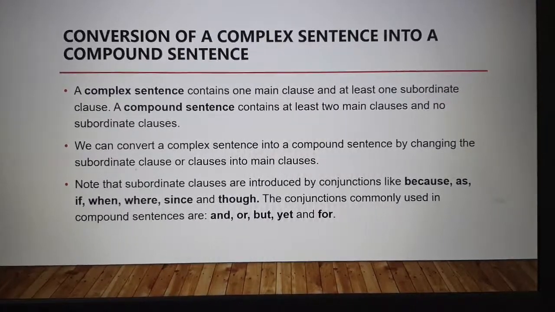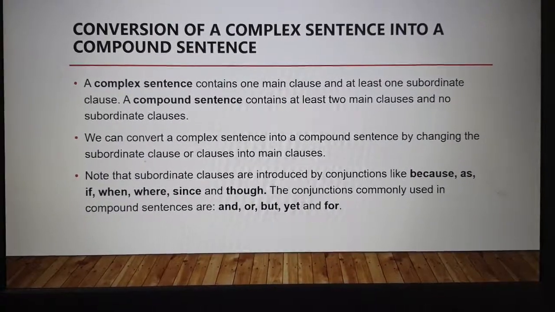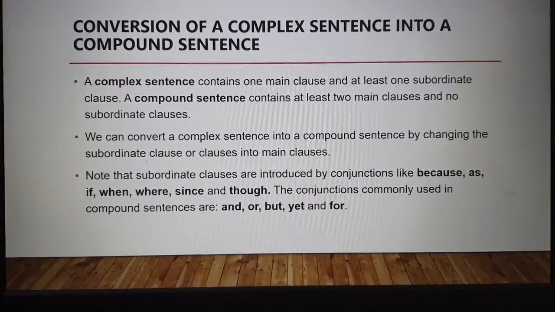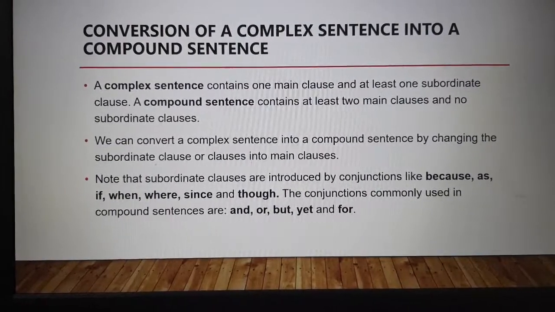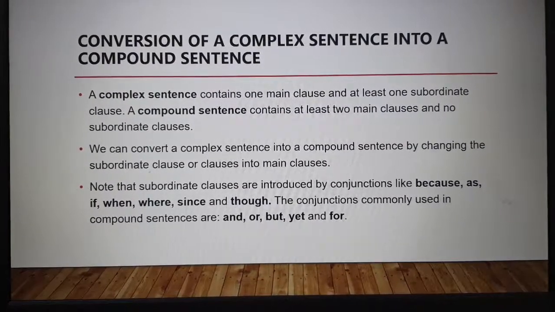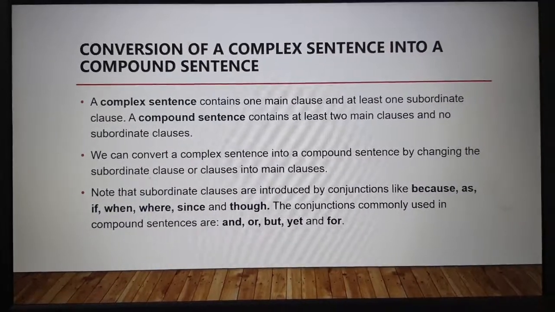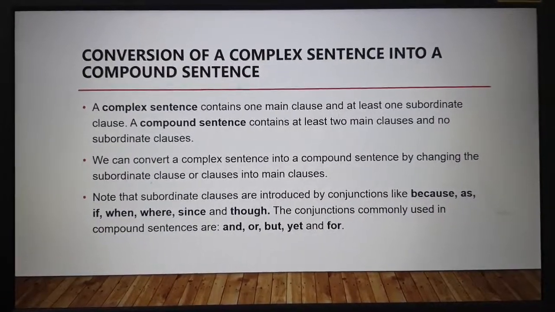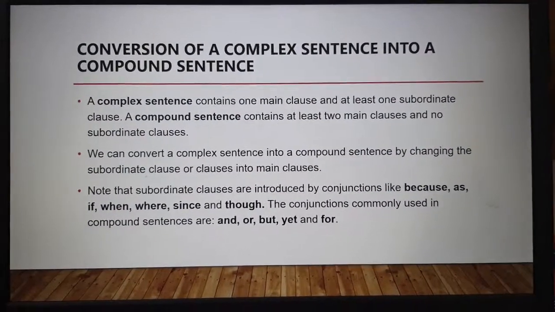Conversion of a complex sentence into a compound sentence. A complex sentence contains one main clause and at least one subordinate clause, which I have taught you in the previous month. A compound sentence contains at least two main clauses and no subordinate clauses. So we can convert a complex sentence into a compound sentence by changing the subordinate clause or clauses into main clauses. Note that subordinate clauses are introduced by conjunctions like because, as, if, when, where, since, and though. The conjunctions commonly used in compound sentences are and, or, but, yet, for.